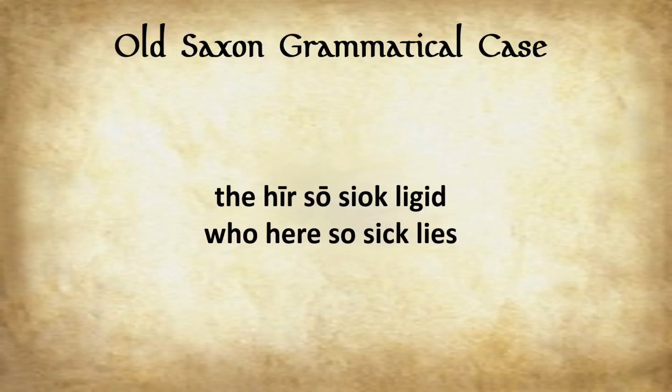Next we have the here so siok ligid. Who here so sick lies. And this is lies in terms of lying down, not someone who tells untruths. So what is the subject here? The subject is siok, which is an adjective. And we've got the here, which is used as a relative particle here. So in some roundabout way, it does hint towards the subject, right? So that is something to bear in mind. But really what we're looking at here is the nominative siok with the nominative adjective here.